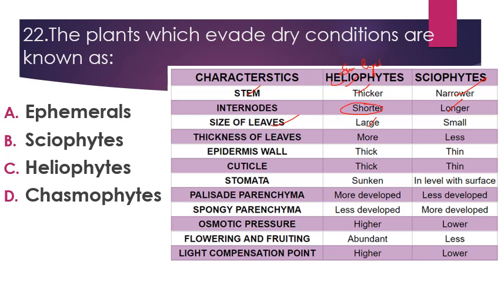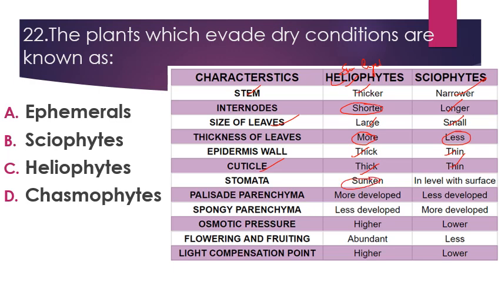Size of leaf is large in case of heliophytes or sun-loving plants, and smaller in case of sciophytes. Thickness of leaf is more in case of heliophytes as compared to sciophytes. Epidermal wall is thick in heliophytes, thin in sciophytes. Cuticle is thick in heliophytes and thin in sciophytes.